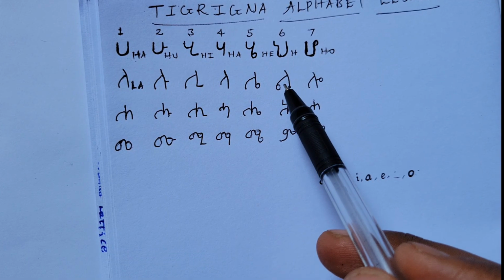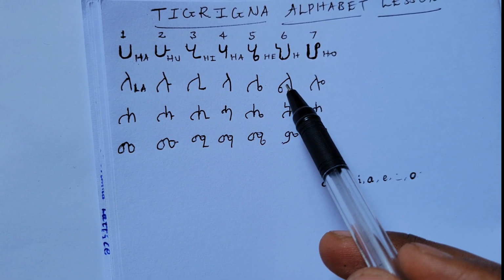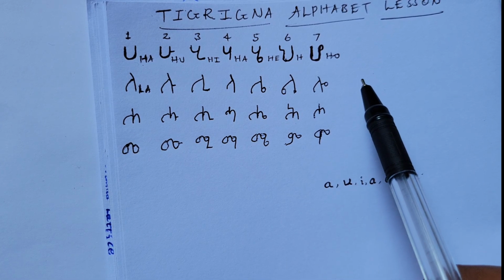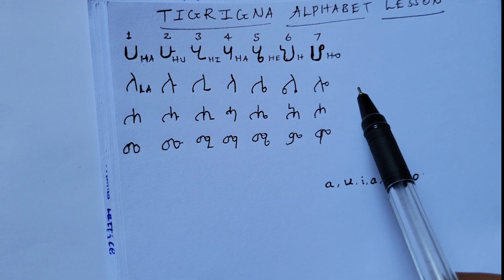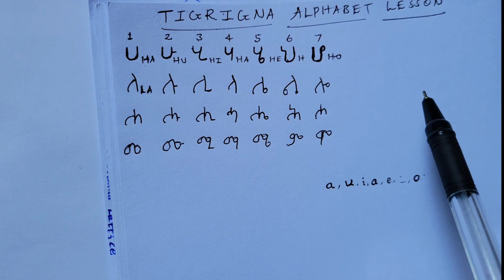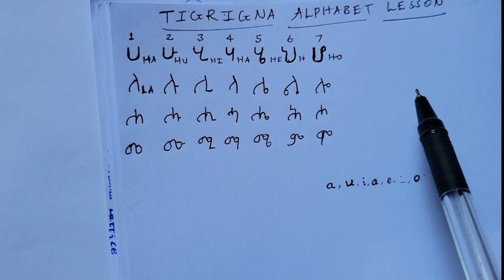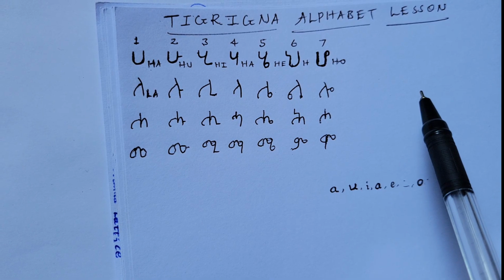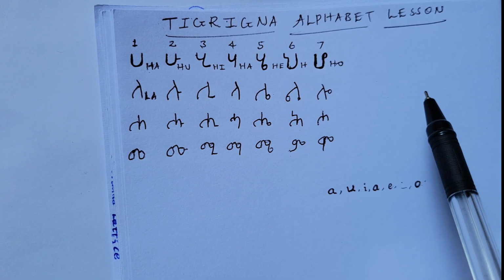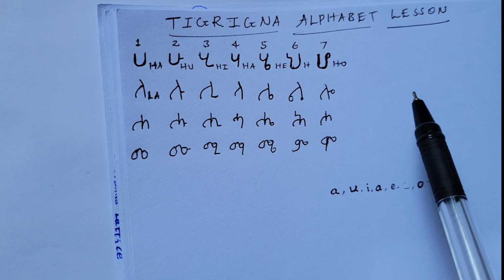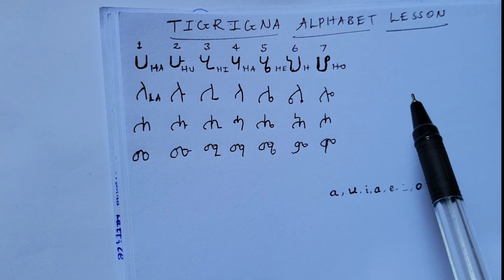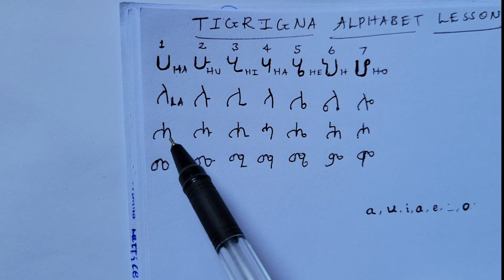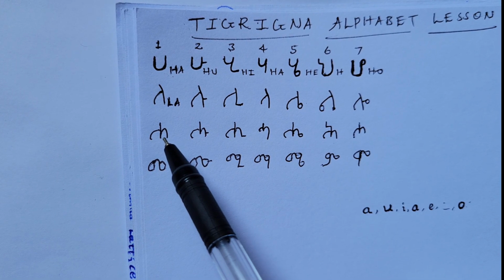The 6th element, the 6th order, L, is crucial. It has a short sound and often acts as a placeholder or a consonant ending. Example, let's say libbi, which means heart. Imagine telling someone in your family, you have a good libbi, or you have a good heart. That's L.